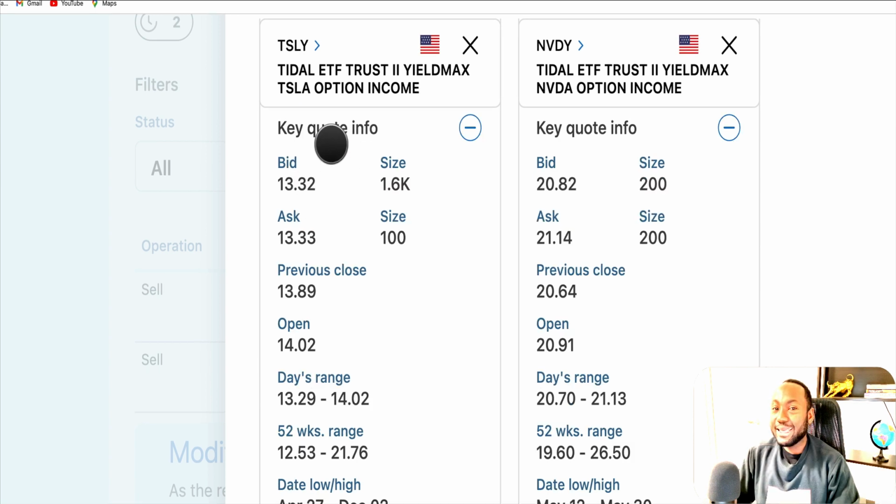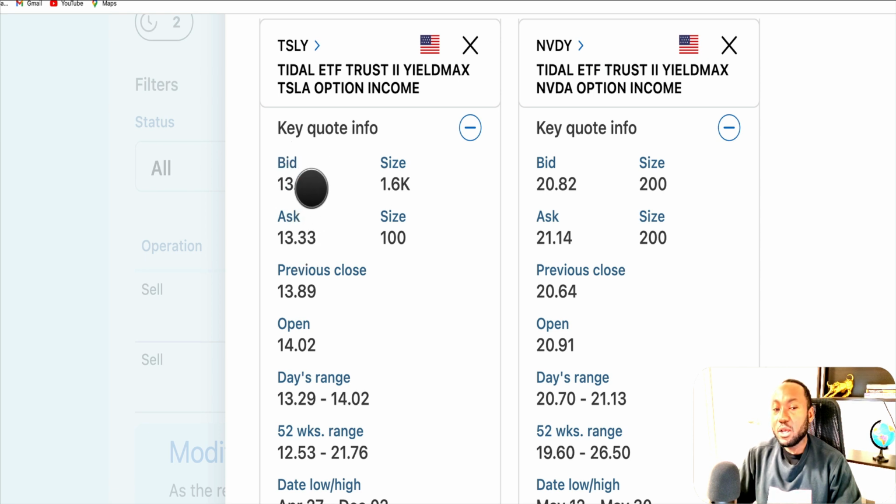Now let's look at the key quote information. This is very important for people who want to buy a stock on a market order. So let's say, for example, you don't have time to wait around and you just want to put in a market order and execute the order. You're going to get killed by this one here. Let's say, for example, you buy this one. The difference here is the bid and ask spread. The bid is someone who is buying, and the ask is someone who is selling.